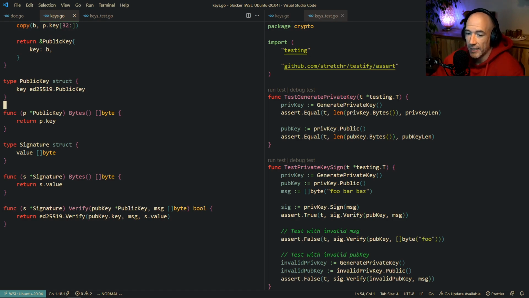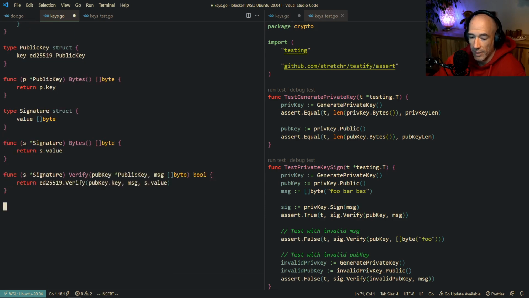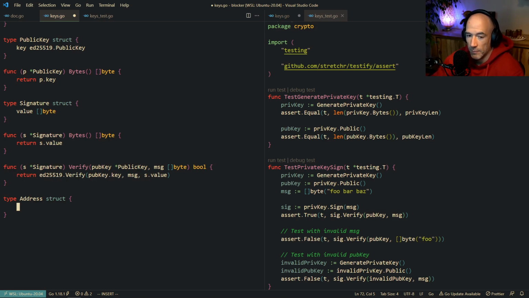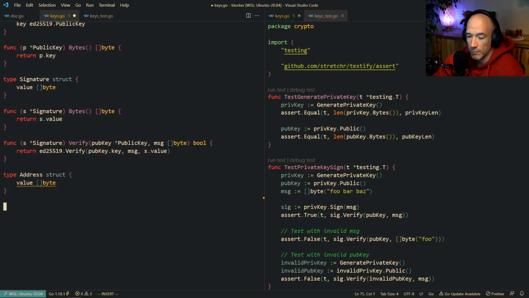So what we're gonna do is let's make a type address. It's gonna be a struct. This is going to be some bytes. No, we're not gonna do this.